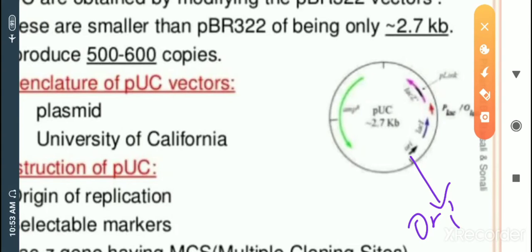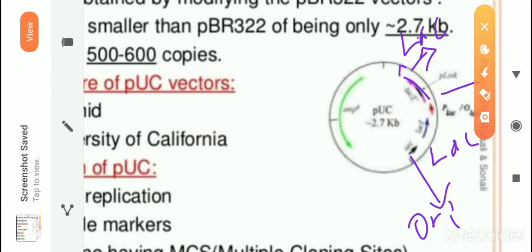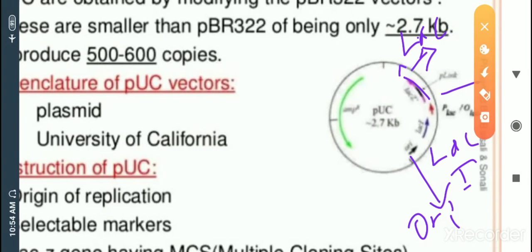It also consists of two types of selectable markers, ampicillin and tetracycline, and it also shows lacZ and lacI, the regulatory and the inhibitory units, two regulating units.